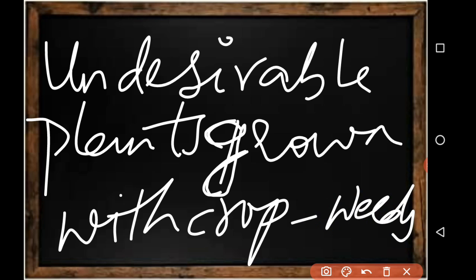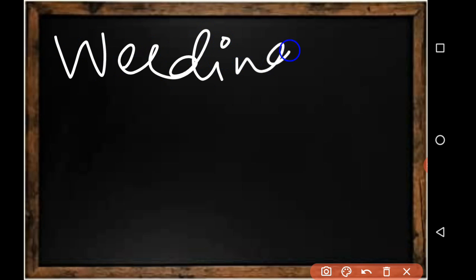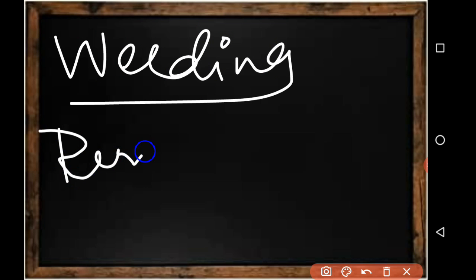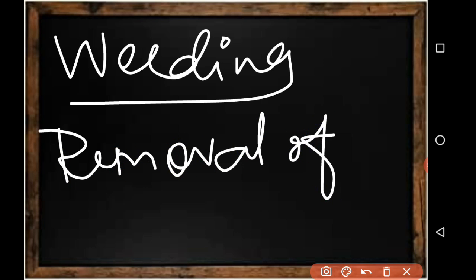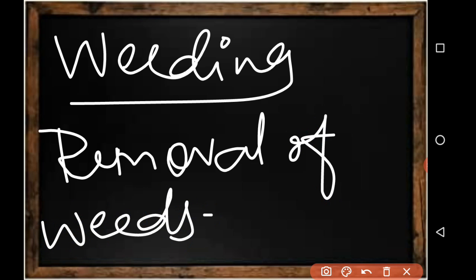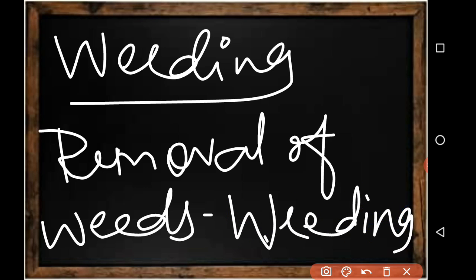Next, what is weeding we should study. Weeding is nothing but removal of weeds. Sometimes you might think, why should we remove the weeds? We should remove weeds to protect the other important crop. It will also take water, sunlight, everything, so giving it to weeds is a wastage. That's why the weeding process should be done. This is the definition of weeding.